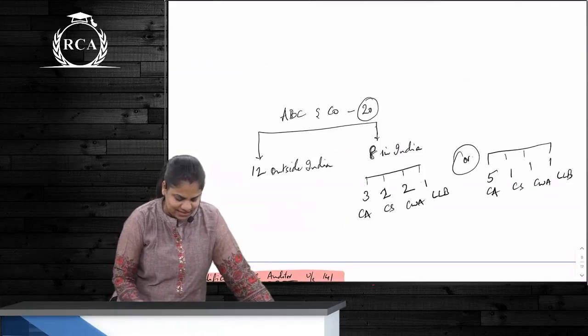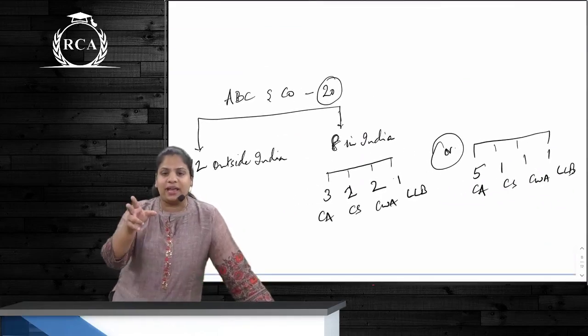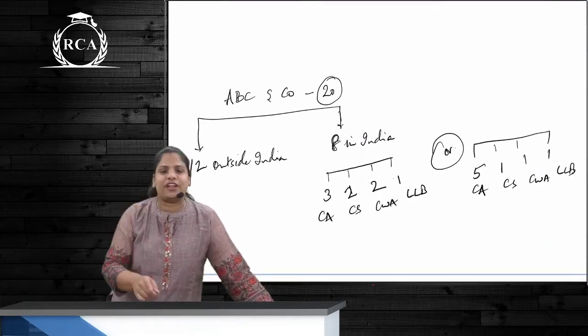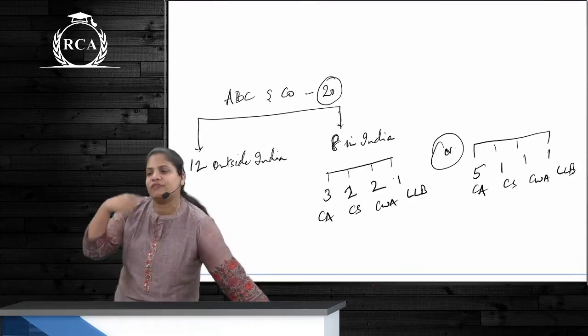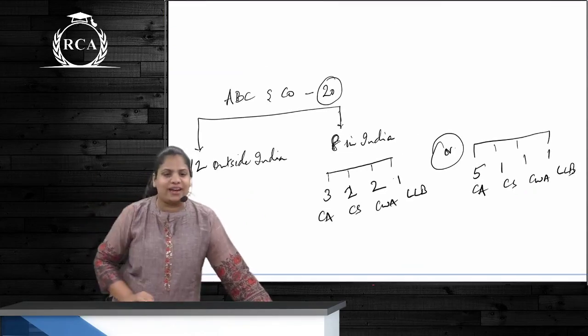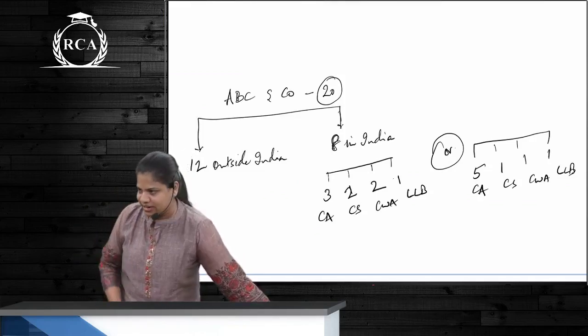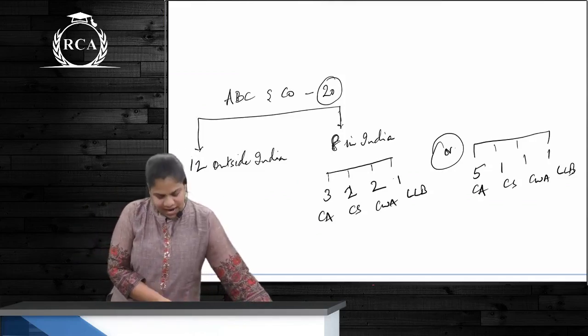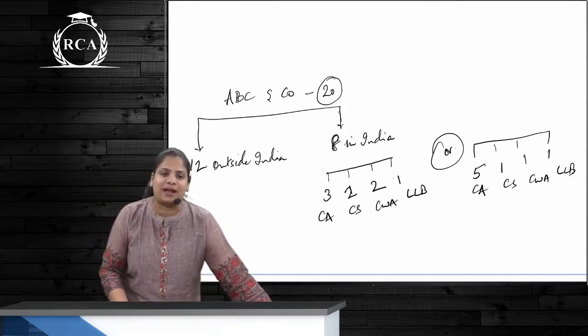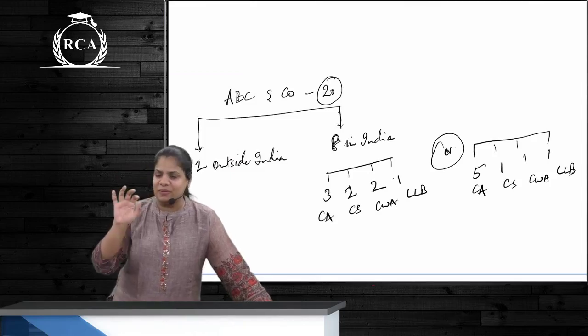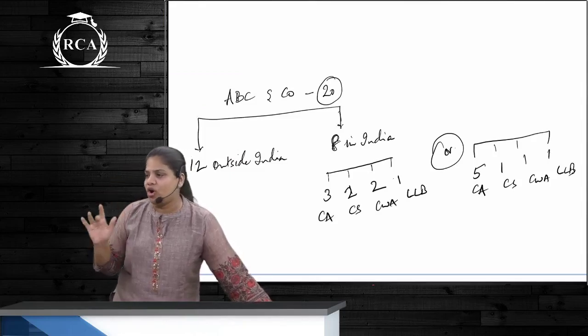We had seen this example as well. If there are 20 partners in a firm, if 12 of them are outside India and only 8 are in India, can this firm be qualified? Yes, but one more additional condition to be satisfied is what? Out of that 8, how many should be practicing in India? How many should be CAs is 5 or more, correct?